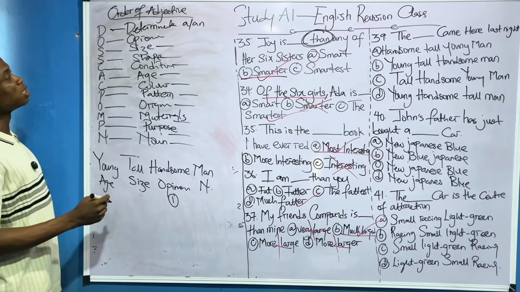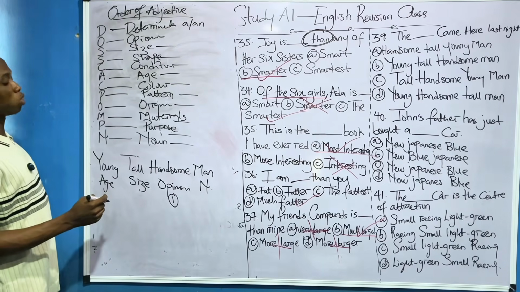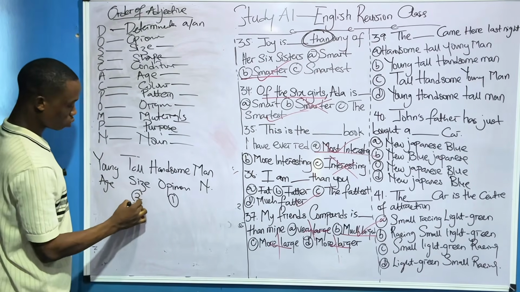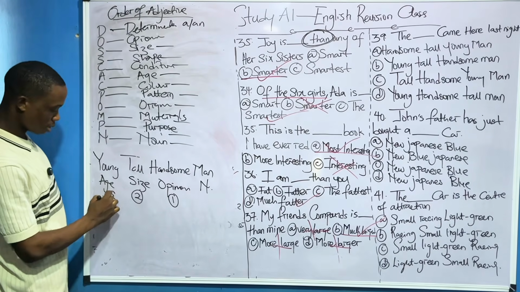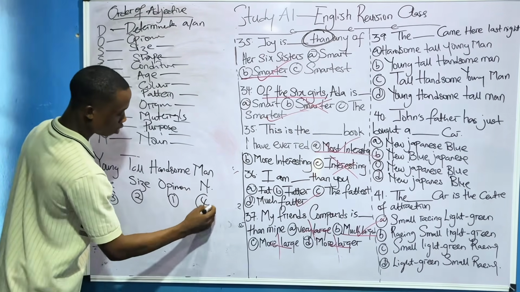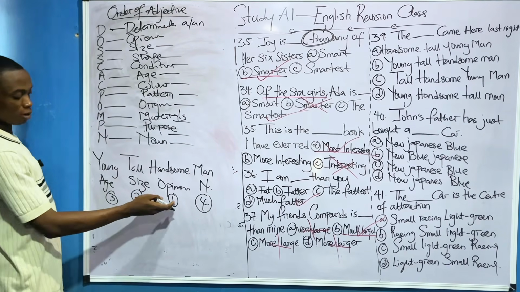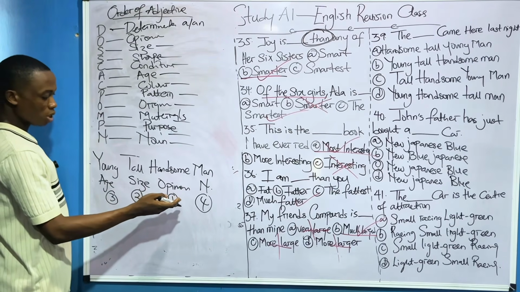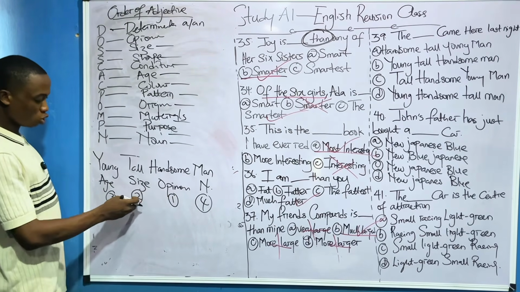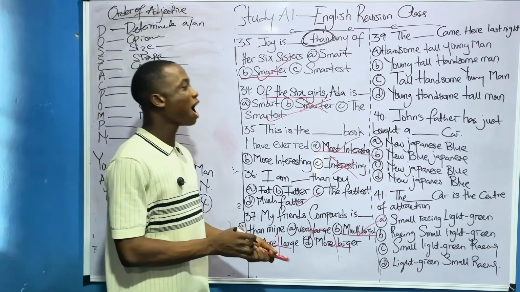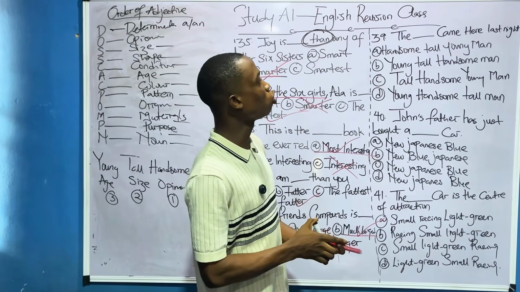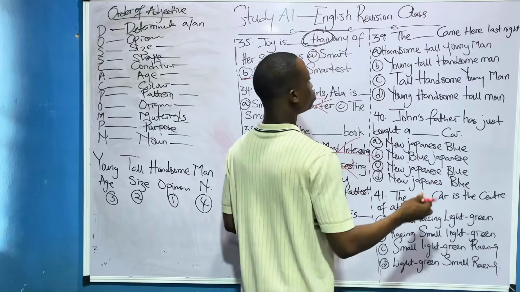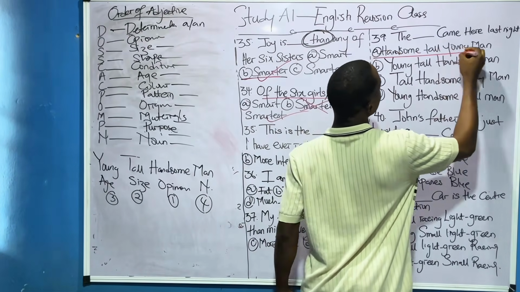After opinion, the next thing is size. Size is number two. After that is age. Age is number three. Then this one is obviously number four. So it means that the correct format to be is the handsome, tall, young man. Handsome, tall, young man. Which option is that one? Option A. Handsome, tall, young man.